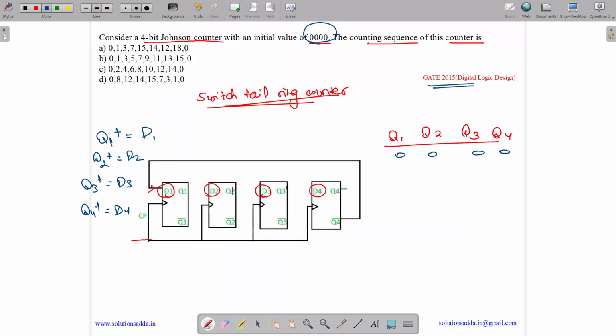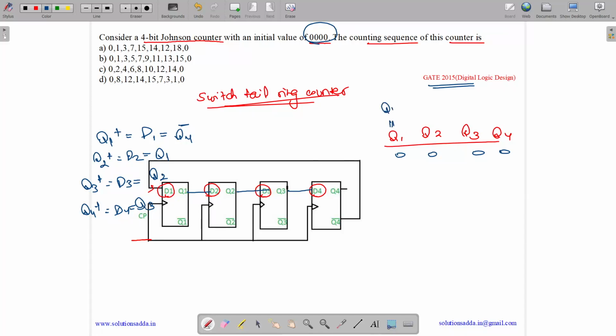Okay, so what happens? So D1 is nothing but Q4 complement. What is D2? D2 is nothing but Q1. What is D3? D3 is nothing but Q2. What is D4? D4 is nothing but Q3. Okay. So what will be the next step? Let us write it over here.